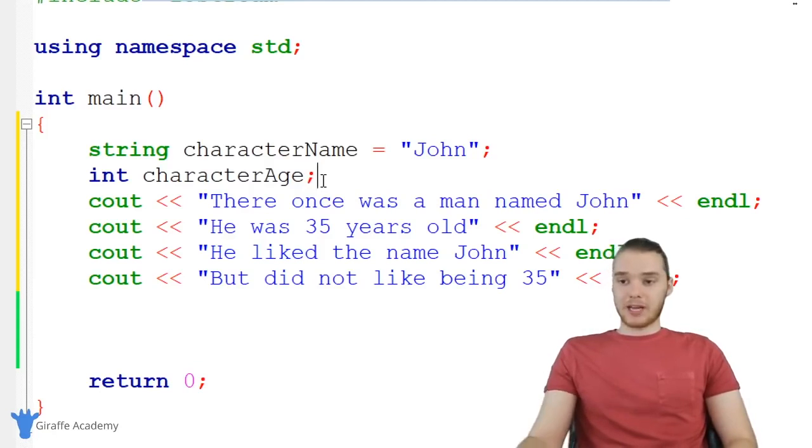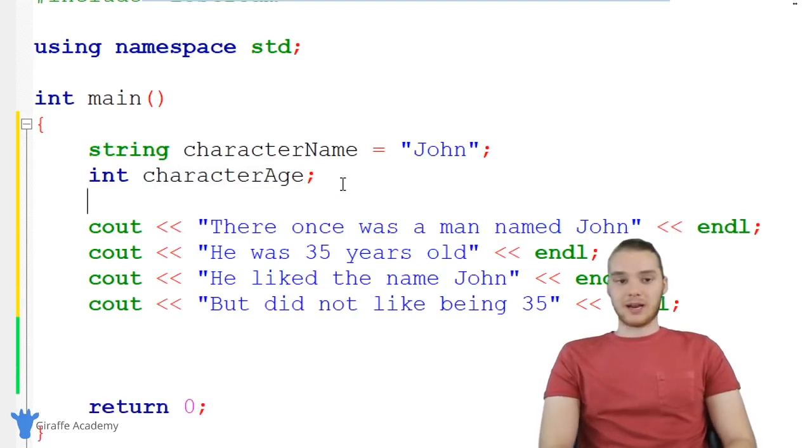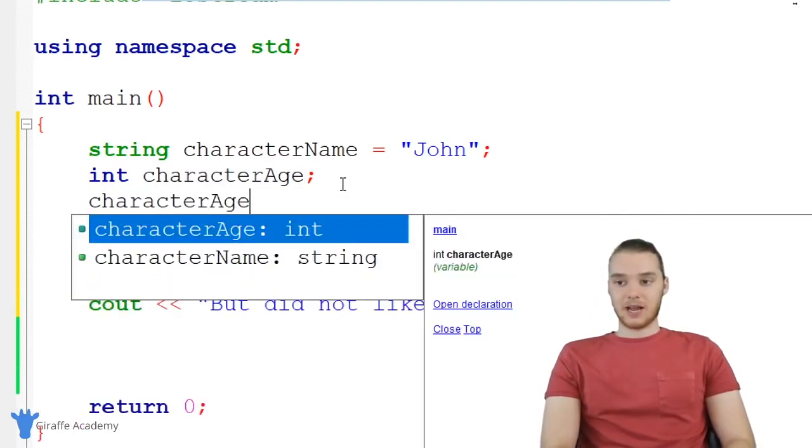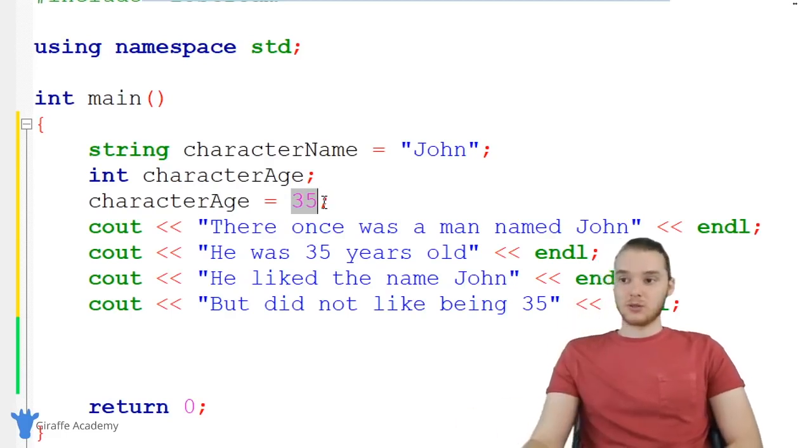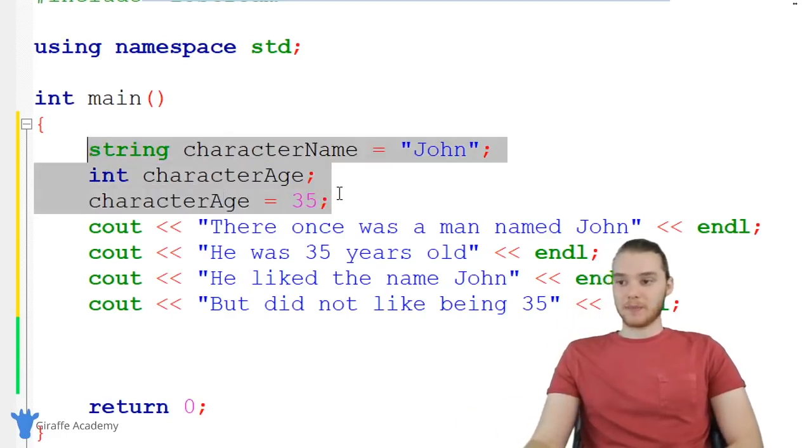But with the variable, what I could do is say int character age. I could do the same thing for string. And then I could go on to a new line and give this a value. So I could say character age is equal to, and now I'm just going to type in a number. We said that John was going to be 35. And you'll notice when we use numbers, we don't have to surround these with quotation marks. We just type out the number. So now we have two variables, and I showed you two different ways that we can create them.